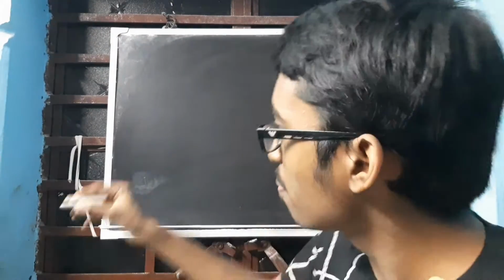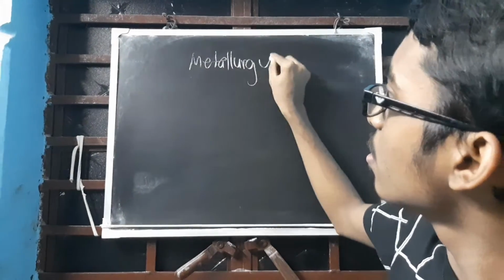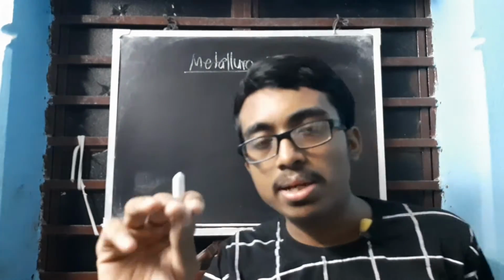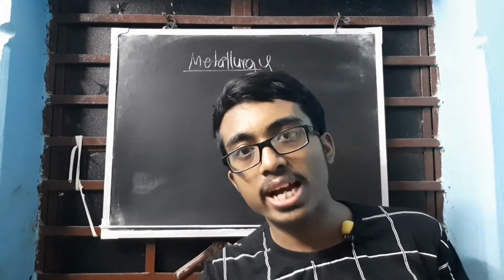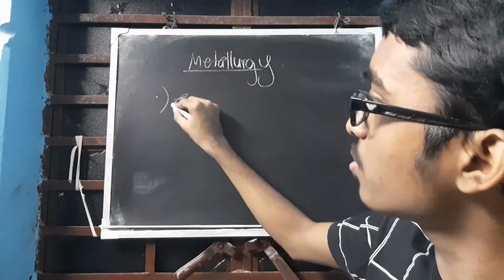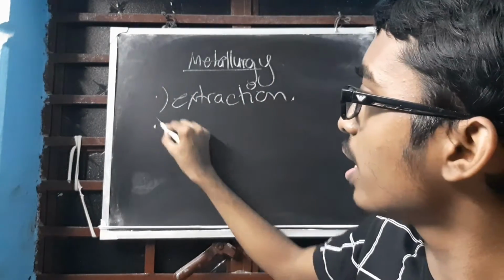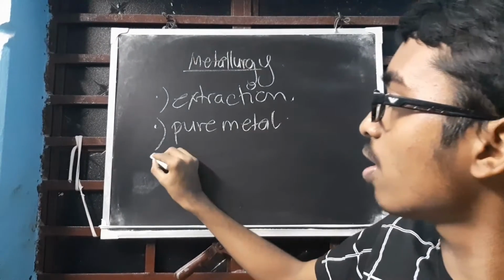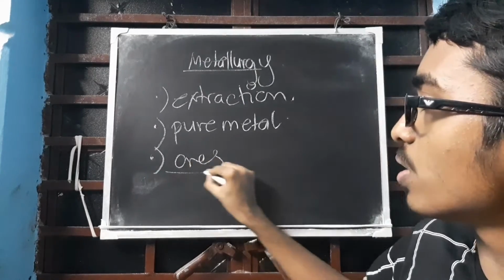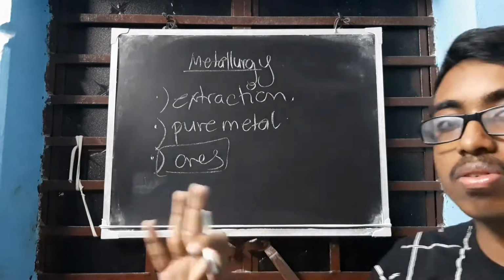The first thing we need to know about this chapter is the chapter name: what exactly is metallurgy? Metallurgy means the process that is used for extraction. Extraction of data? No, definitely not extraction of data. Extraction of pure metal, from ores. Metallurgy is the process of extraction of pure metal from the respective ores.